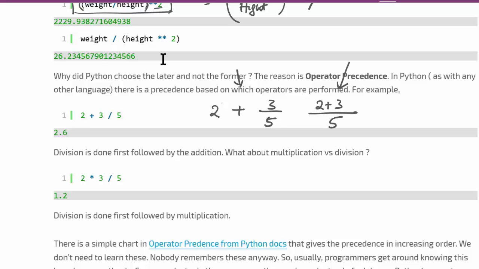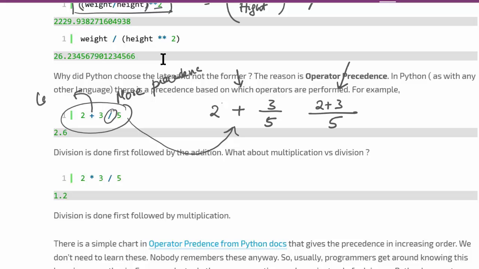But the way you write this in Python or any language is a bit confusing, because in this case you say 2 plus 3 divided by 5. This actually is evaluated like this, because the slash operator, or the division operator, has more precedence, or it binds more tightly than the plus operator.